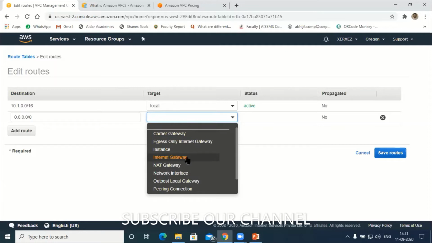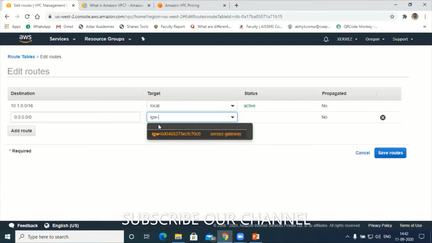Have a look at this. Click on internet gateway. It gives the ID for the internet gateway. Which VPC is this internet gateway falling under? Again click here. At the moment when you create it, it gives the gateway ID XCR, XCZ. Select this one.